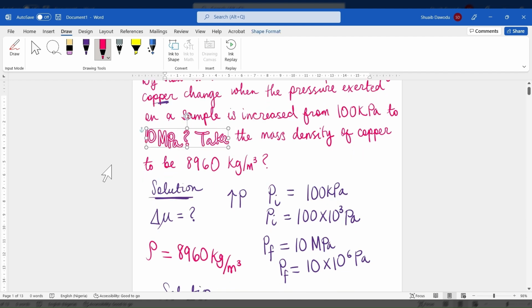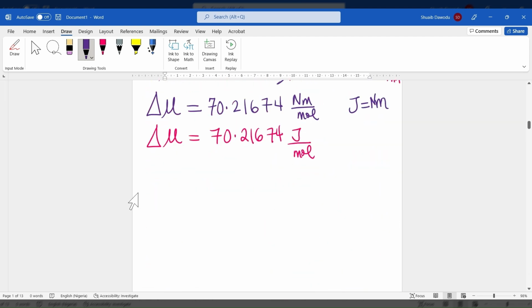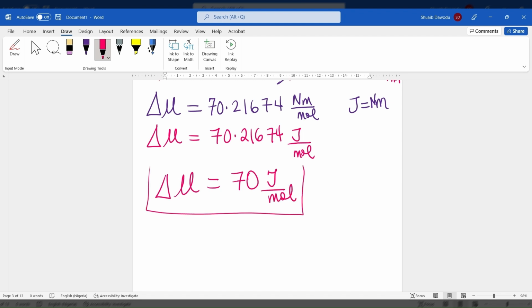So maybe 3 sig figs, 5 sig figs, 2 decimal places, whatever the case is. I'm looking at the question and the lowest number of significant figures is 2. We have 3 sig figs here, 2 sig figs here, 4 sig figs here. So I'm going to put our final answer in 2 sig figs. So the change in chemical potential is going to be 70 joules per mole. So this is the final answer to this question.